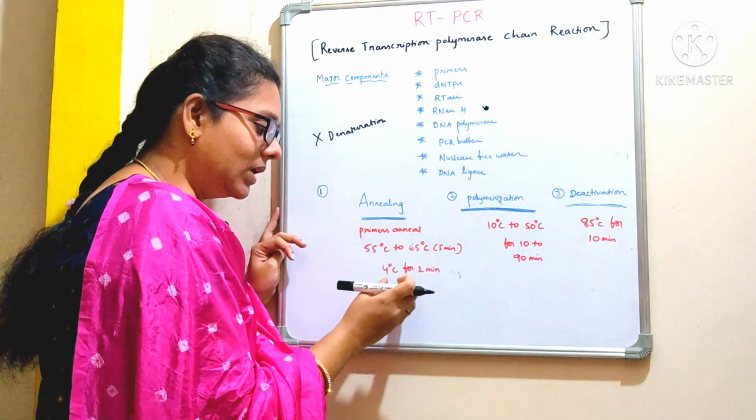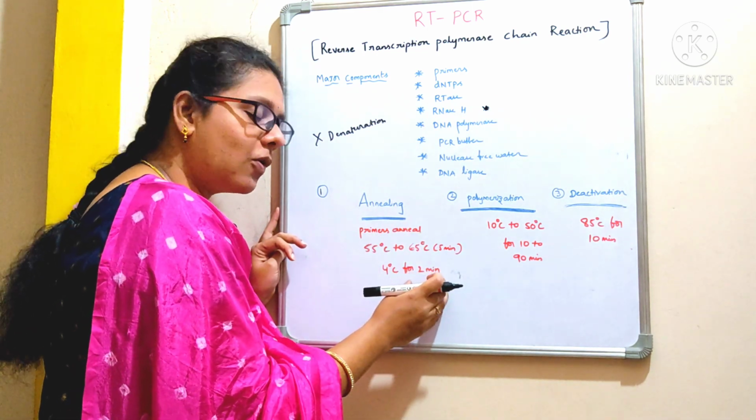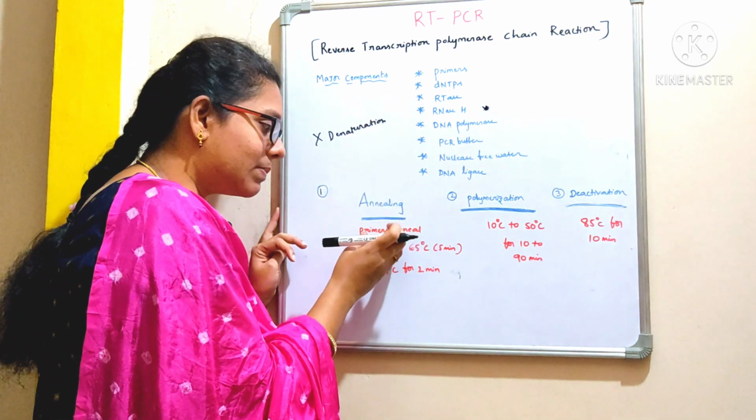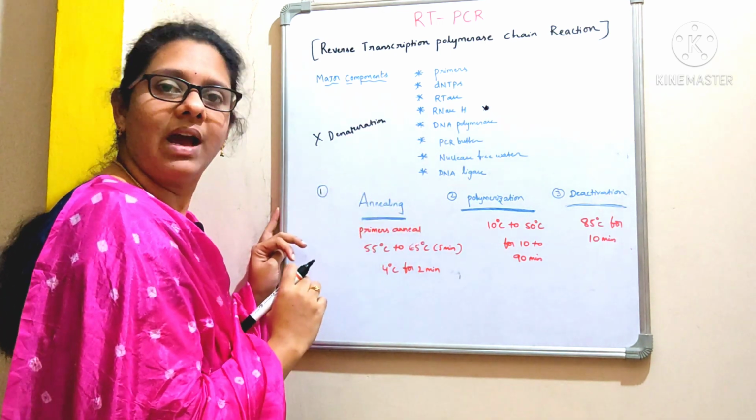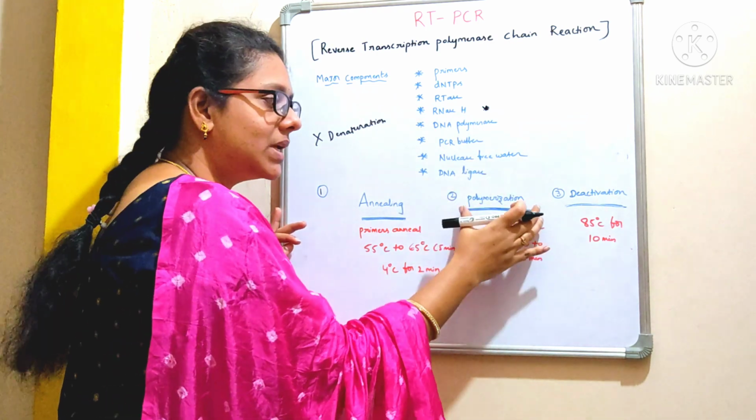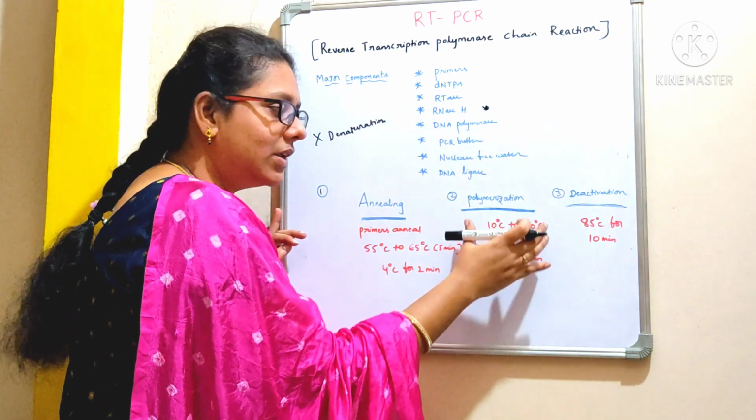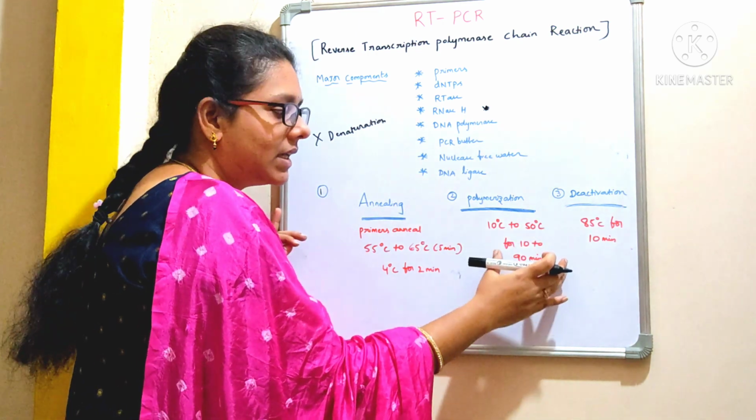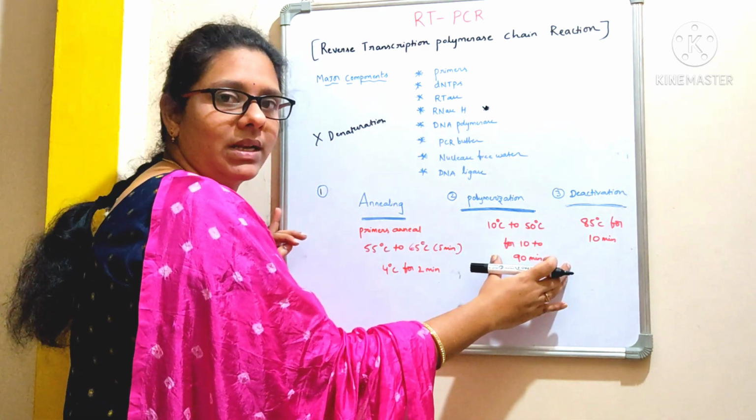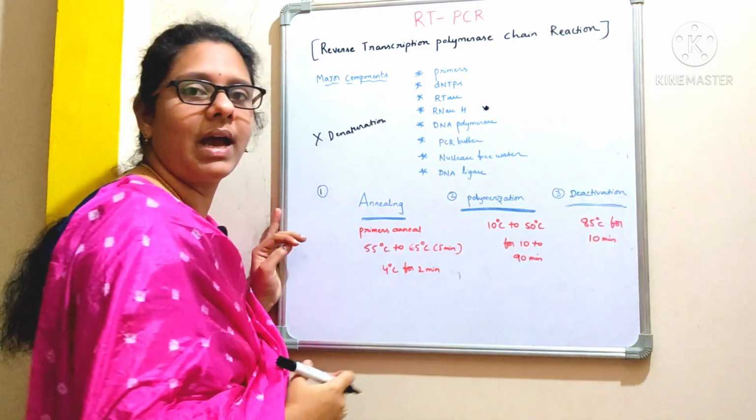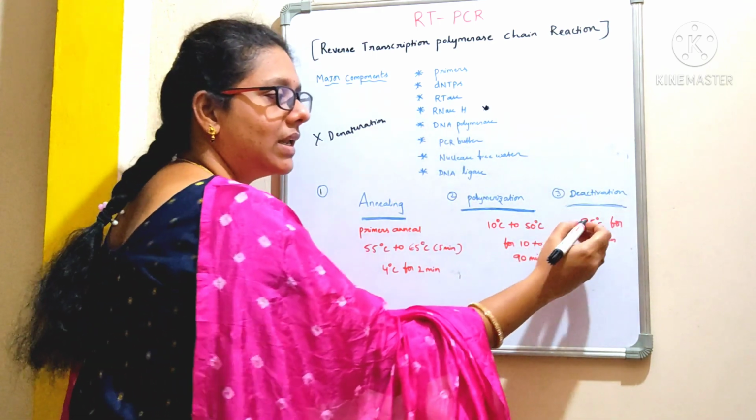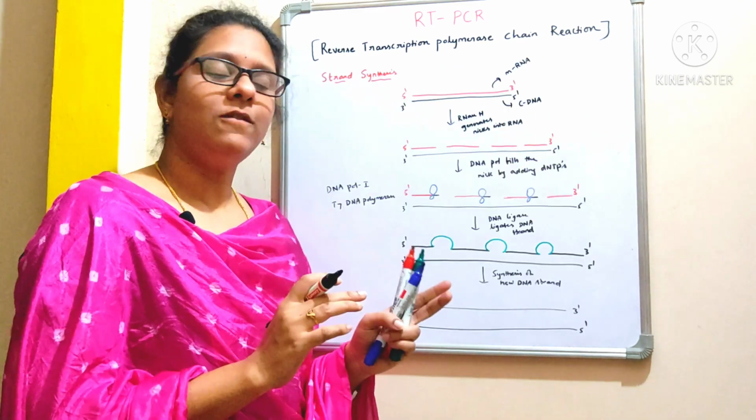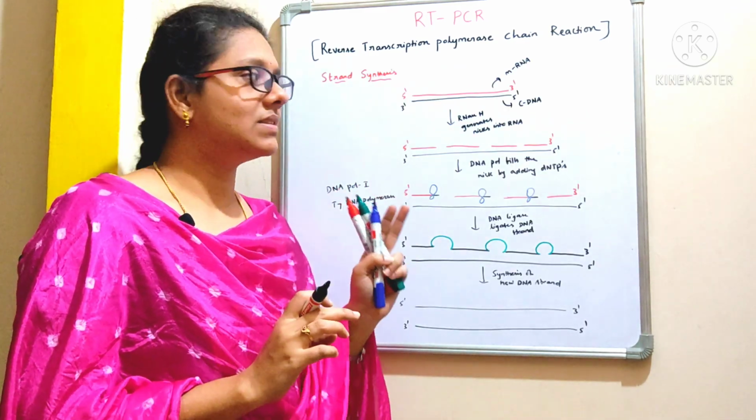Followed by, you need to maintain a temperature of 4 degrees centigrade for 2 minutes. You are going to allow these primers to go and bind with the RNA. And the next step is polymerization, where you are going to maintain a temperature of 10 to 50 degrees centigrade for 10 to 90 minutes, okay, followed by the deactivation, where you maintain a temperature of 85 degrees centigrade for 10 minutes. Now let's discuss the strand synthesis in detail.